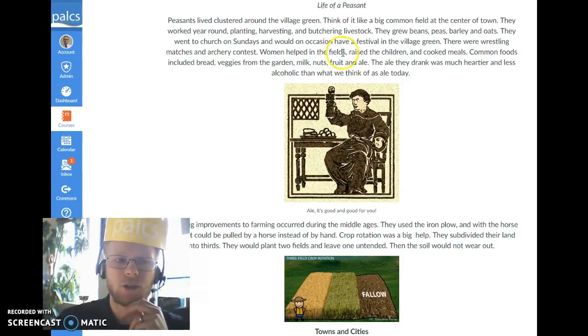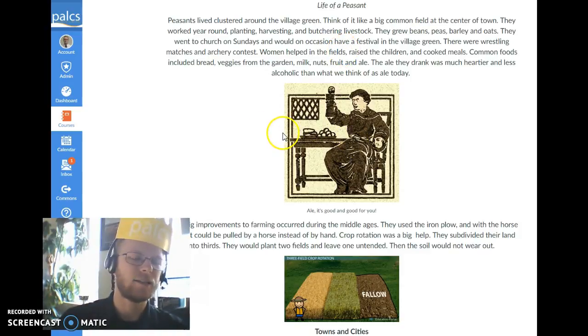Women helped in the fields, raised children, and prepared meals. Common foods included bread, vegetables from the garden, milk, nuts, fruit, and ale. The ale they drank was much heartier and less alcoholic than what we think of as ale today. We think of ale as beer, but for them, ale was the staple of their diet. It was like a meal substitute drink, kind of like one of those morning breakfast shakes you might drink.